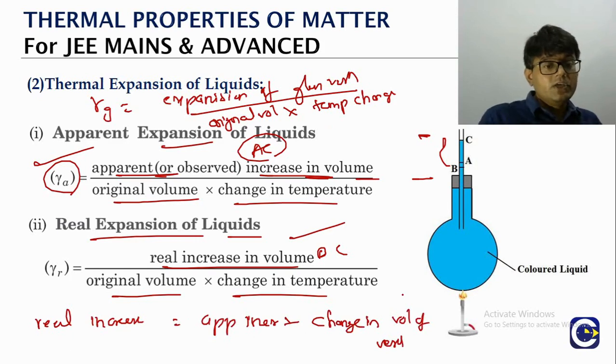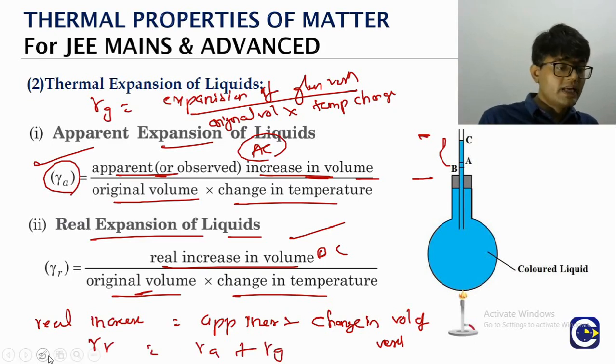Correct. You divide both sides by original volume into temperature change. What we will get? This side, what is it? Real increase in volume divided by original volume in temperature change means what? That is gamma real. Apparent increase in volume by original volume in temperature change means what? Gamma apparent. The change in volume of vessel by original volume in temperature change means what? That is the gamma for the glass vessel.